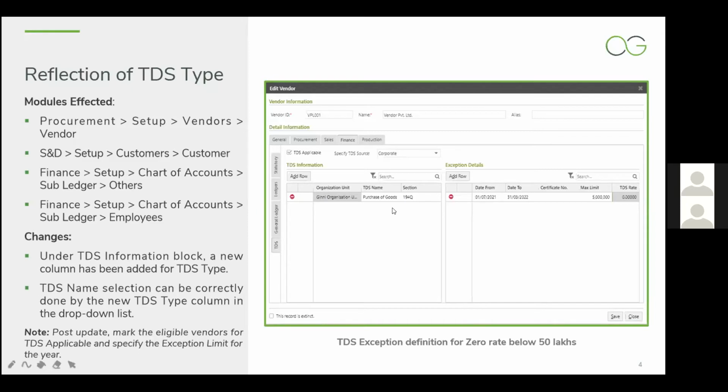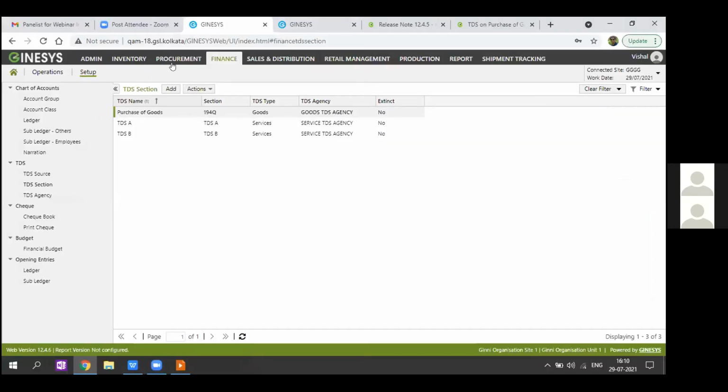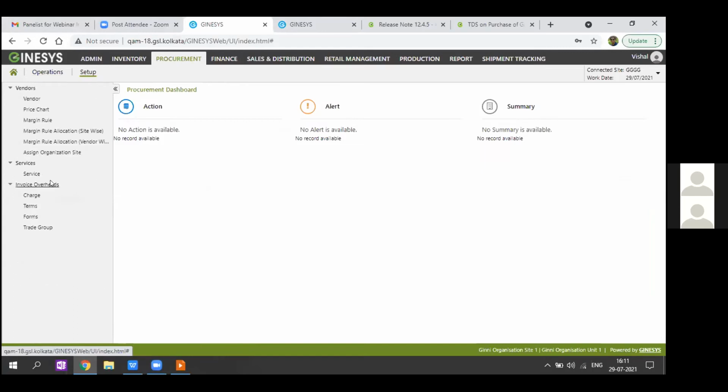Over here, we are also providing an option to view whether the TDS name that has been selected is of type goods or services, so that we can segregate it. And the exception limit, that is the value of 50 lakhs that the government is saying, within that limit TDS won't be charged or won't be applicable for that vendor. So the exception limit needs to be defined over here. And there is a catch over here. I will come to this soon, but let us see the UI so that more clarity can be there.